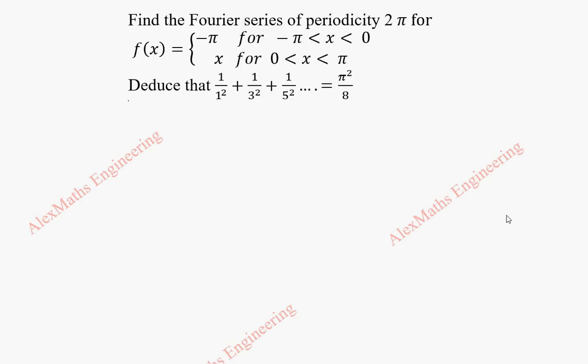In this video, we are going to find the Fourier series of periodicity 2 pi for the given function f of x. We have a function from minus pi to 0 as minus pi and from 0 to pi as x. So we are going to find whether it is even or not.